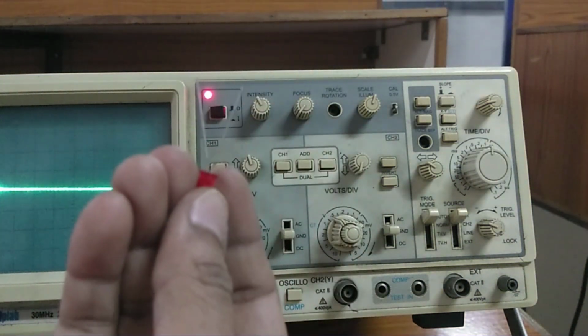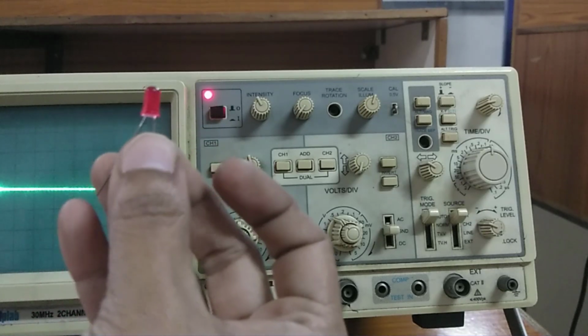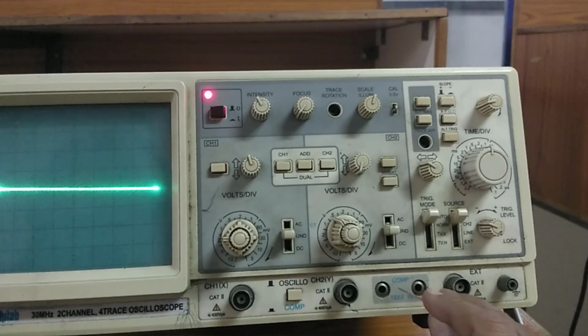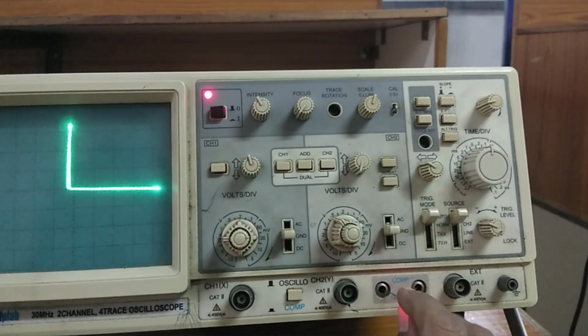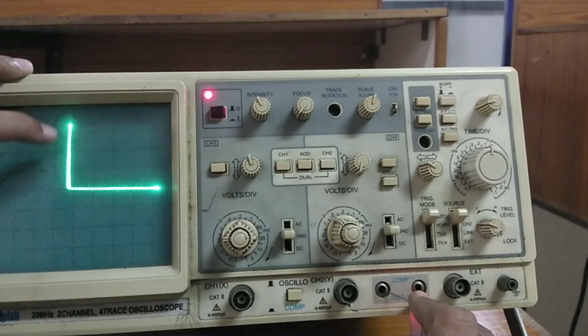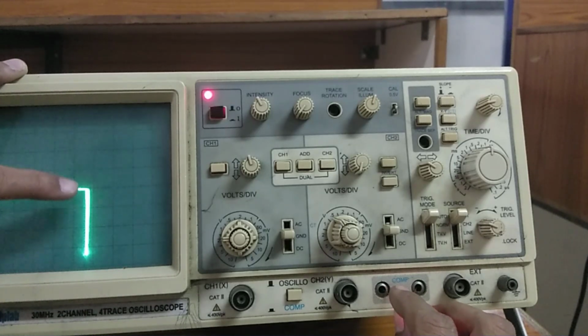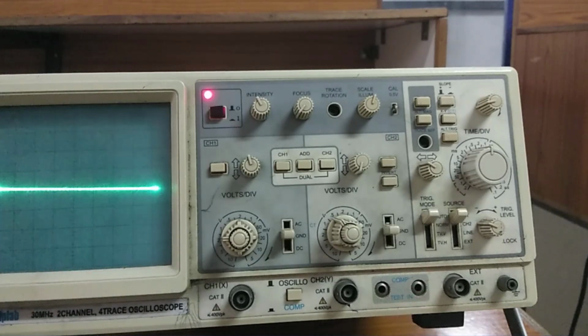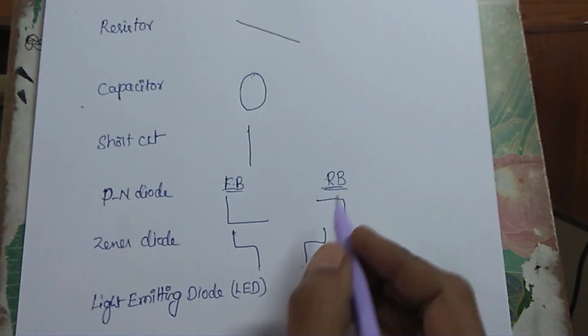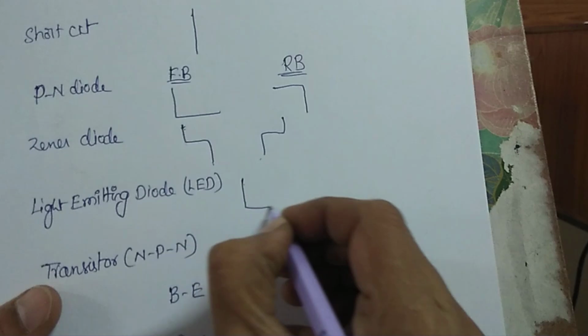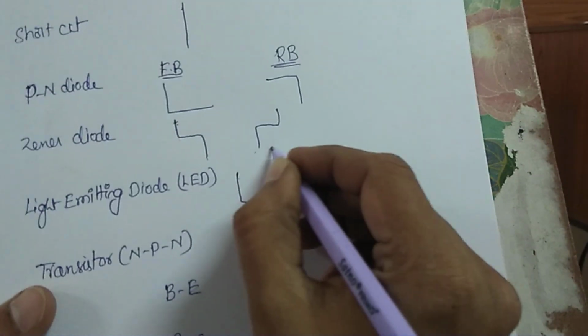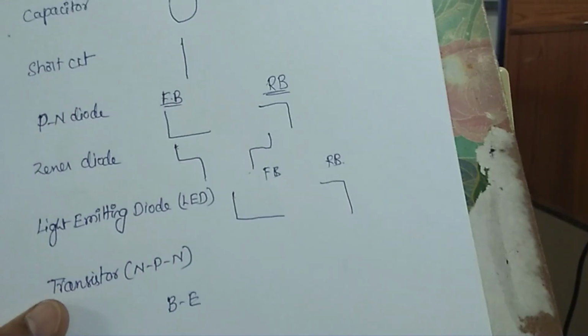light emitting diode. This is the LED. Just simply keep the LED here. See this? This is nothing but a light emitting diode, which is approximately equal to the diode, but only this portion is somewhat inclined compared to the normal diode. It is the same as our normal diode, but this portion is somewhat inclined, not at an angle of 90, some other angle. So that is your LED. Even for the LED also, we got like this, forward bias and reverse bias.